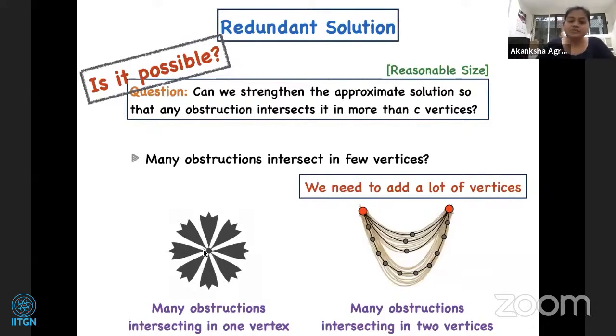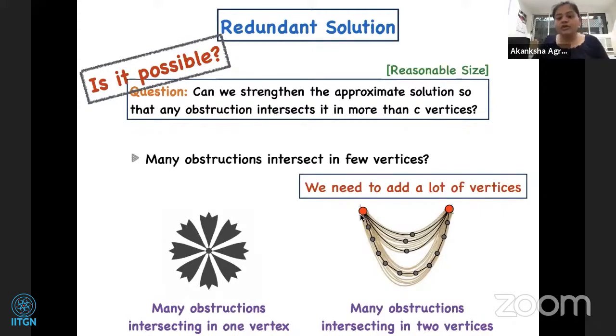But this problem actually generalizes to larger sets, maybe not very large, but say if we have many obstructions intersecting in two vertices. In particular, if you look at this right figure, you have these two red vertices, you have this garland of obstructions. If you look at any two such chains, any two such paths, you get a cycle.